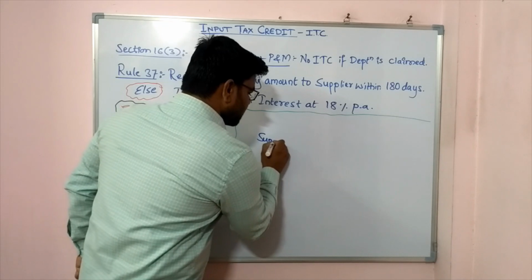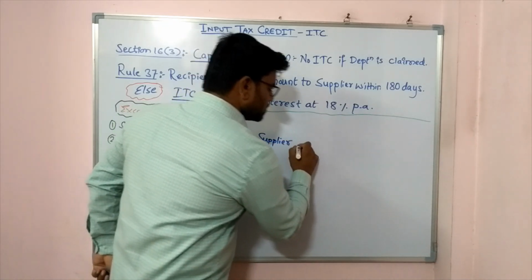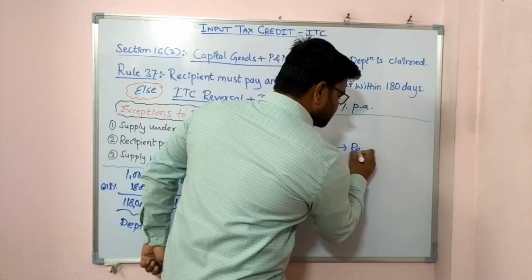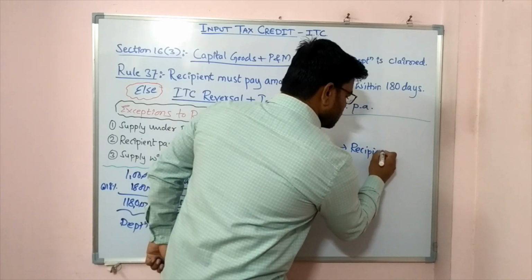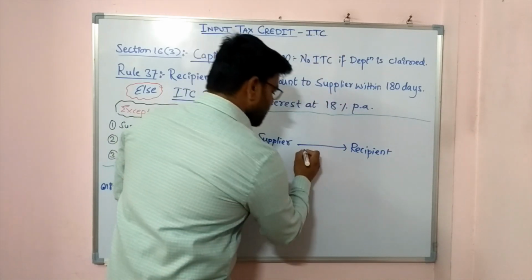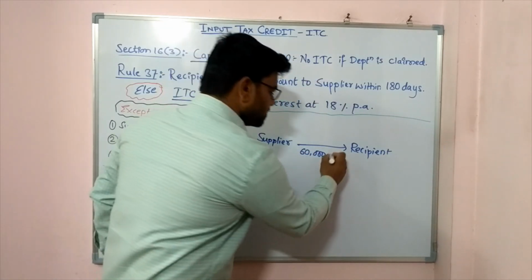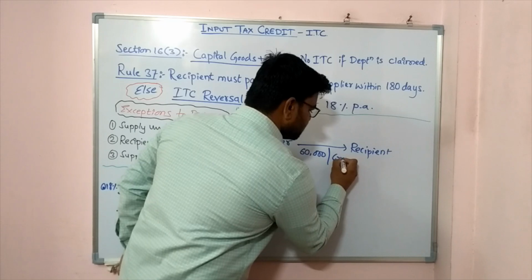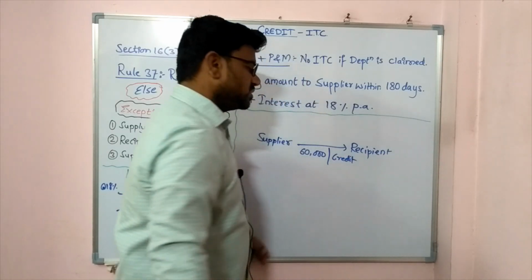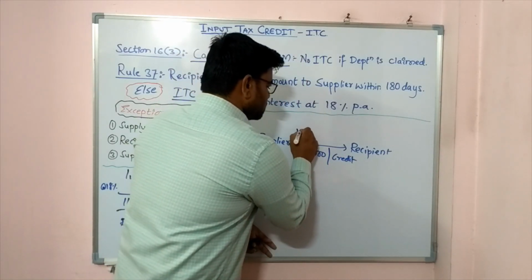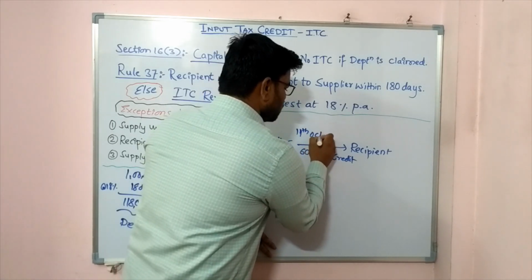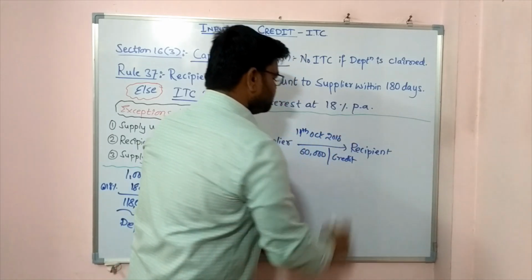I am a supplier and I have supplied goods to a recipient, and the recipient has to pay 60,000 to me because he has purchased this on credit basis. And the date, some random date, 11th of October 2018.